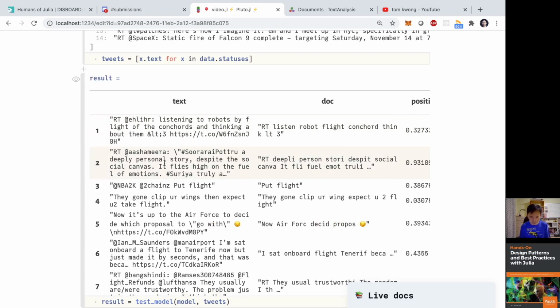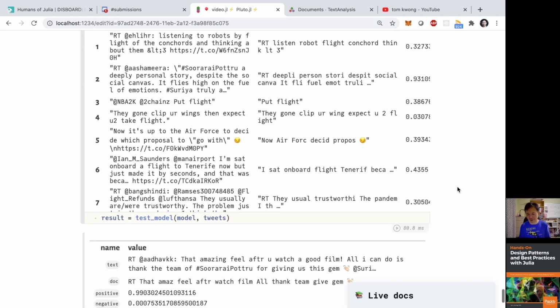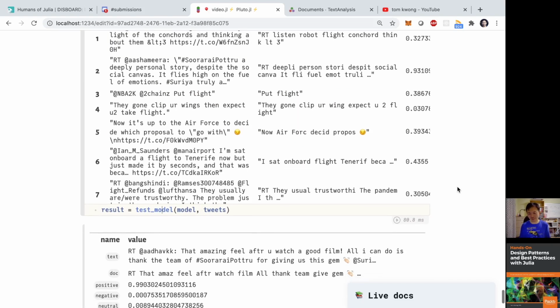"A deeply personal story. Despite the social canvas, it flies high on the field of emotion." Okay, I guess when it says it flies high, somehow it predicted that it's positive. So anyway, I'm having a little fun with this prediction, but you get the point.